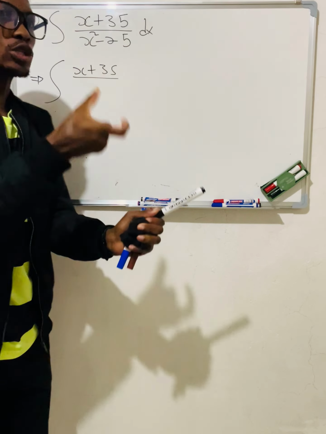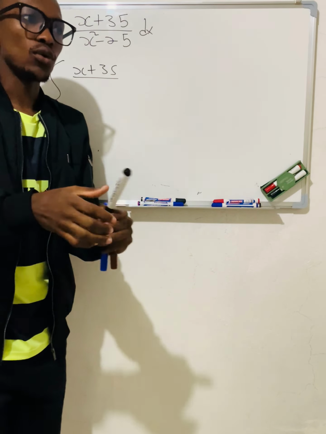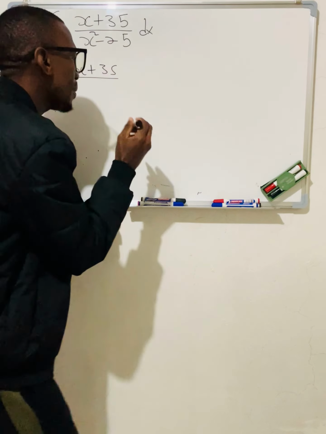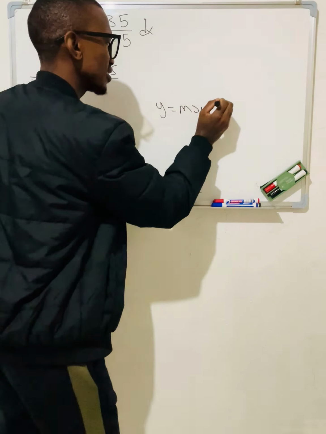So this one is a reducible quadratic. This reducible quadratic, let me tell you something: it gives us linear factors, meaning that I'm going to reduce this into a linear factor. We remember that a linear is in the form of y equals mx plus c, or y equals ax plus b. This is linear, one way or the other.